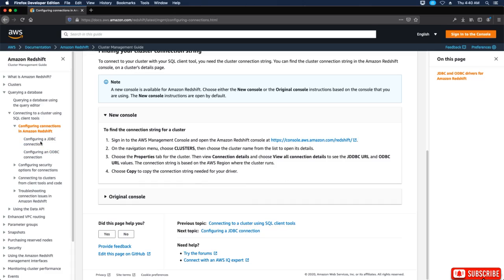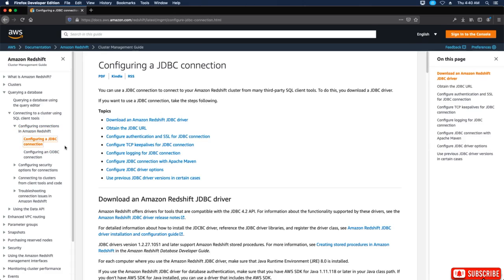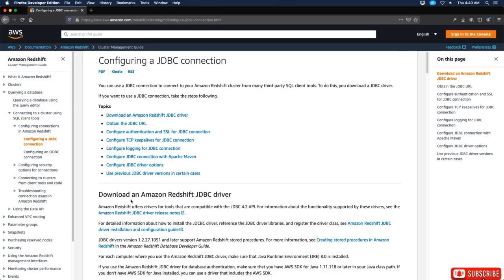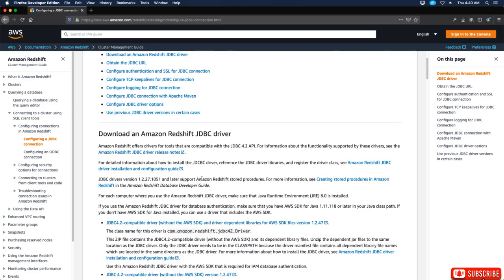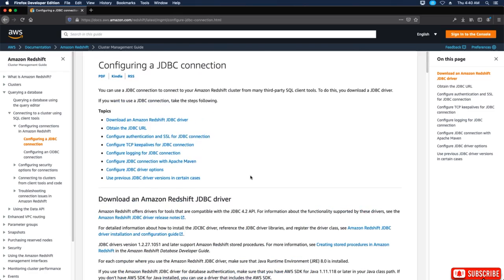Now, if we look at configuring a JDBC connection, you can download an Amazon Redshift JDBC driver, and really that's all you need to do for JDBC to connect: just get the right driver.